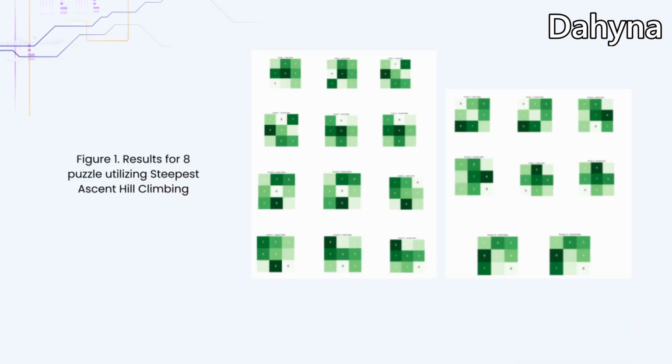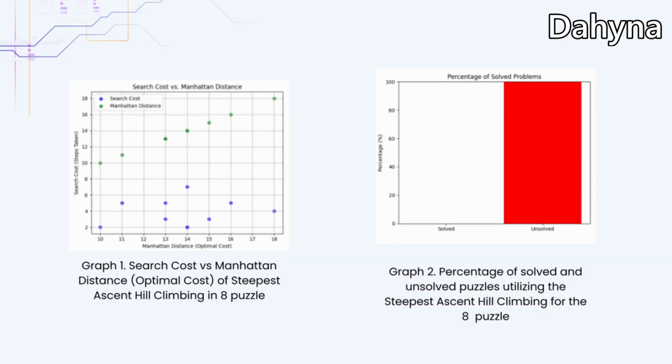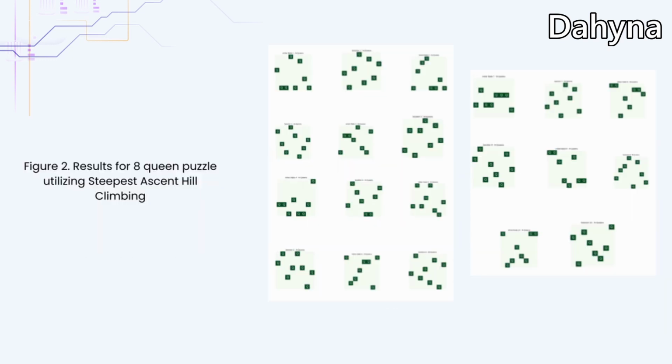Information. These are the results of utilizing the steepest ascent hill climbing algorithm with 10 randomly generated puzzles. For this case, the problem was the 8-puzzle problem. Initially, the search cost was way bigger than the Manhattan distance, which was our optimal cost. This is noted by the second graph, where none of the puzzles were able to be solved. Next, we have the 8-queen puzzle utilizing the steepest ascent hill climbing algorithm.